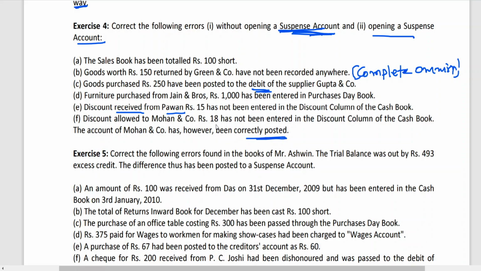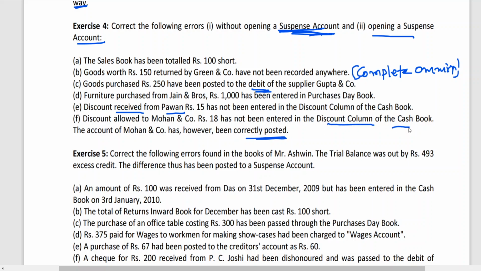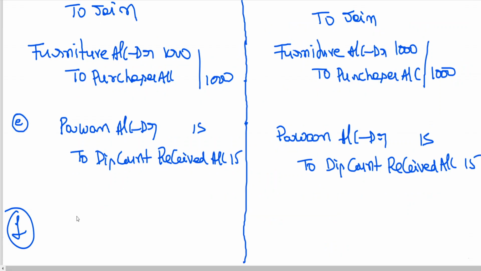Discount allowed to Mohan, 18, has not been entered in the discount column of the cash book. The account of Mohan and company has however been correctly posted. It means it's like this. Like discount allowed, you have not entered. I think I explained in the last class, when you do not enter in the cash book discount allowed column,